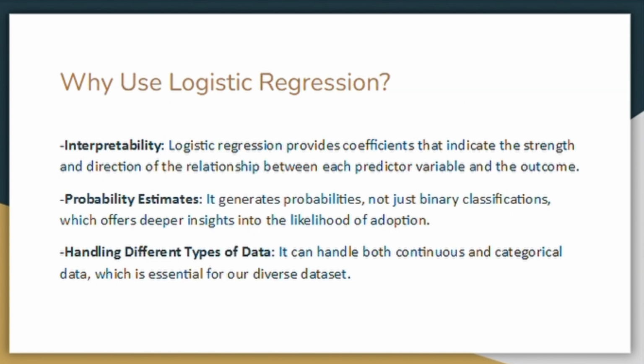Why use a logistic regression model? First of all, interpretability. A logistic regression provides coefficients that indicate the strength and direction of the relationship between each predictor variable and the outcome. Probability estimates: it generates probabilities, not just binary classifications. And it handles different types of data. It can handle both continuous and categorical data, which is essential for a diverse data set.